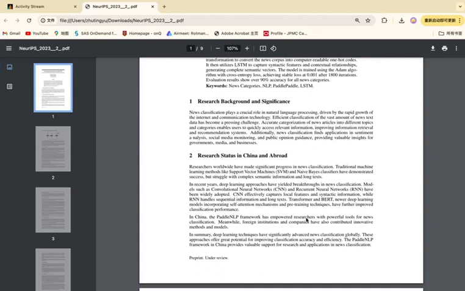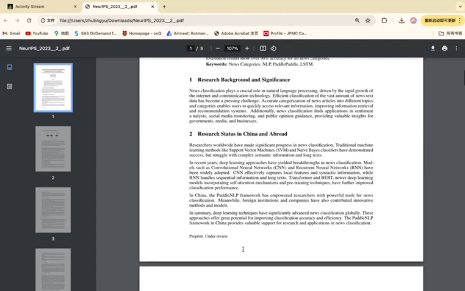Transformer and BERT, new deep learning models that incorporate self-attention mechanisms and pre-training techniques, have further improved classification performance. In China, the PaddleNLP framework has empowered researchers with powerful tools for news classification. Meanwhile, foreign institutions and companies have also contributed innovative methods and models.